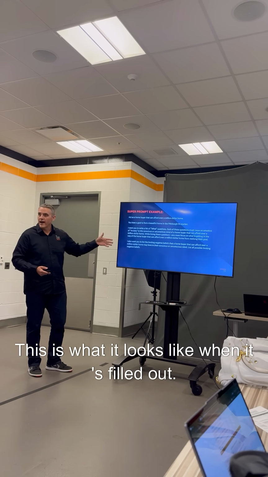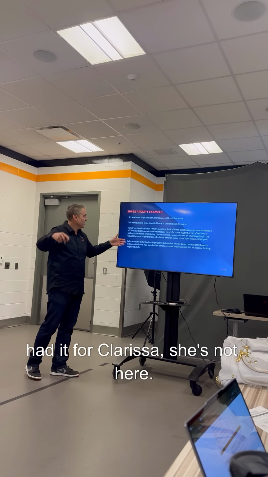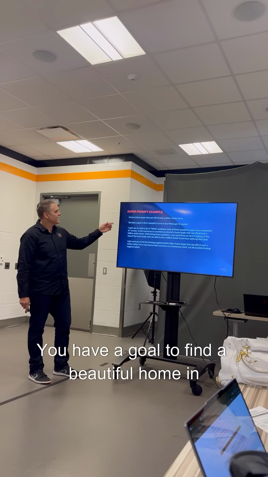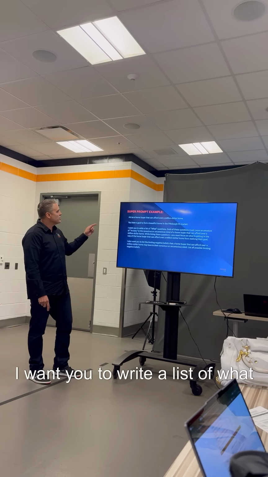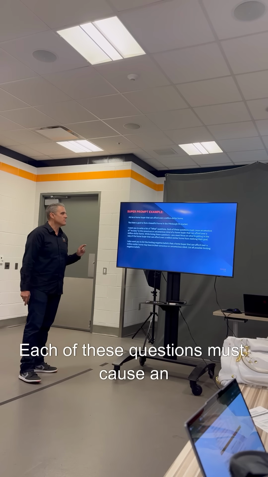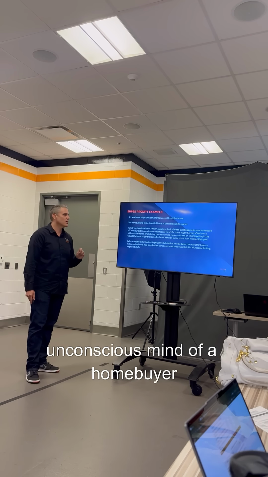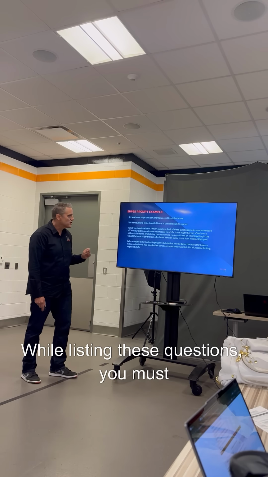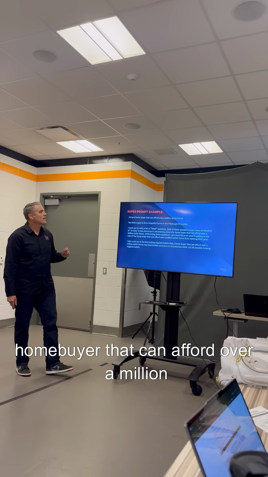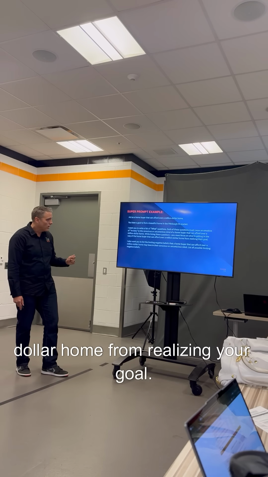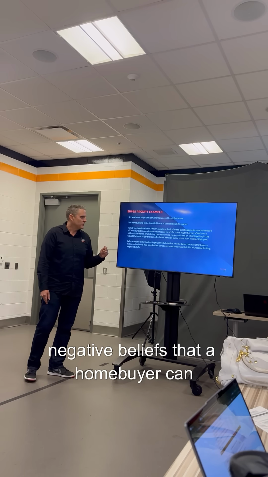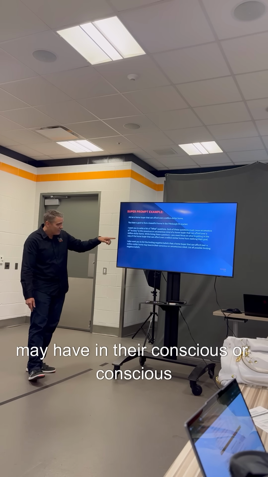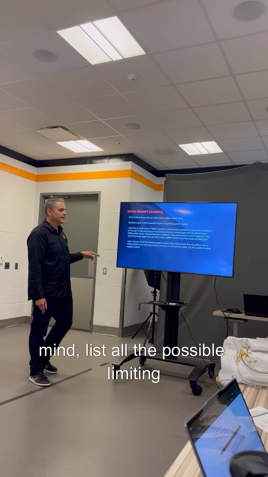This is what it looks like when it's filled out. I had it for Clarissa, she's not here. Act as a home buyer that can afford over $1 million home. You have a goal to find a beautiful home in Pittsburgh, PA market. I want you to write a list of what questions. Each of these questions must cause an emotion of anxiety in the conscious or unconscious mind of a home buyer that can afford over $1 million home. While listing these questions, you must focus on what's getting in the way of the home buyer that can afford over $1 million home from realizing their goal. I also want you to list the limiting negative beliefs that a home buyer that can afford over $1 million home may have in their conscious or unconscious mind. List all the possible limiting negative beliefs.